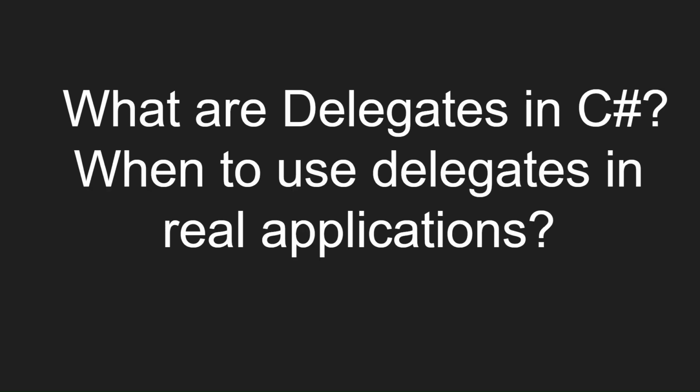What are delegates in C Sharp? When to use delegates in real applications? A delegate is a variable that holds the reference to a method, or a pointer to a method. A delegate can refer to more than one method of the same return type and parameters. When to use a delegate? When we need to pass a method as a parameter, then we use a delegate.